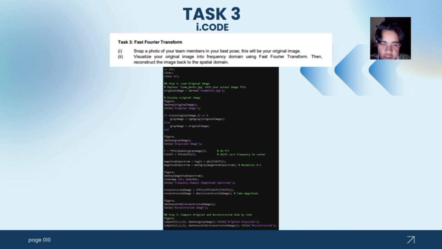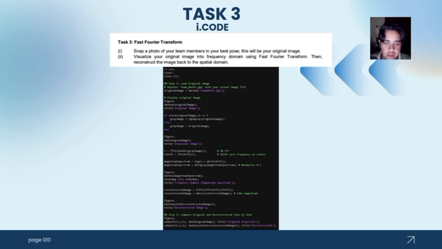I'm going to explain task 3 for our project. Task 3 is to snap a photo of our team member in our best pose and visualize our original image in the frequency domain using the fast Fourier transform. Then reconstruct the image back to the spatial domain.